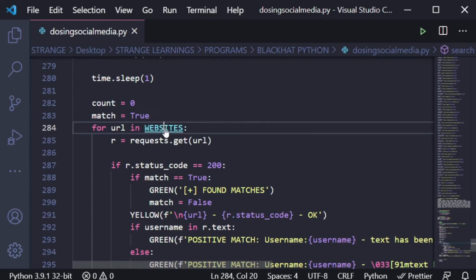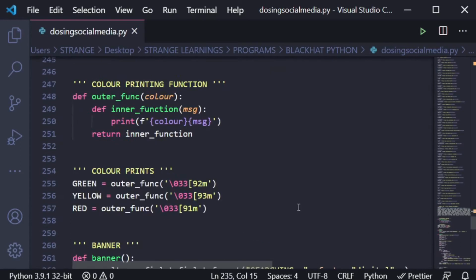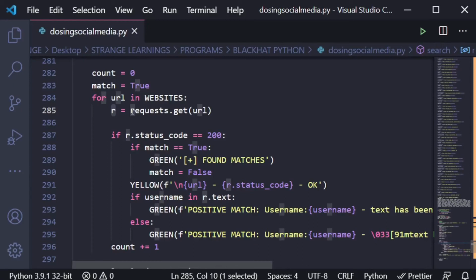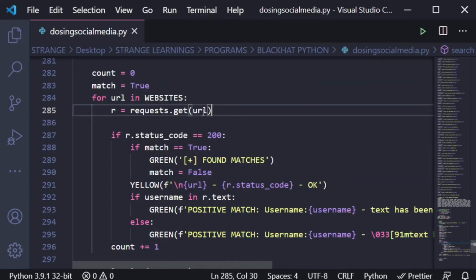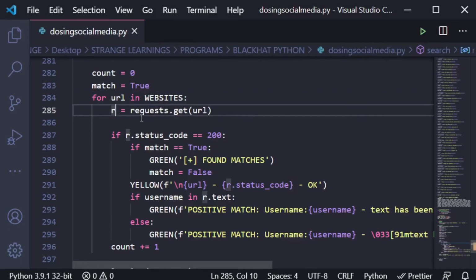Now URL is taking one variable at a time from the website. Since website is a list, it's taking Instagram as a URL, then Facebook as a URL, and so on, continuing until it completes. Then it's creating a request to get the URL that we are taking from the websites and assigning all of that to r so that we can check the status code. Now it says that if r.status_code is 200, which means it's getting the response.